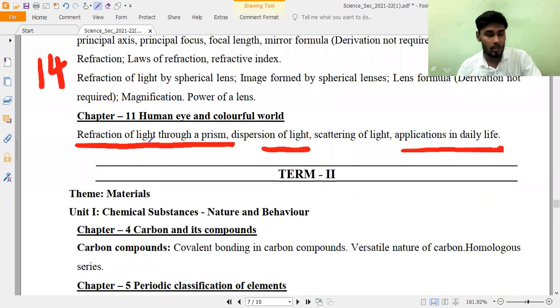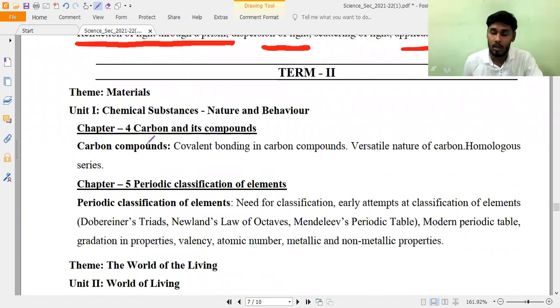Now coming to term 1, it is completed: the total number of chapters is 6. Now coming to term 2, in chemistry there are only 2 chapters. That is carbon and its compounds, and the next one is periodic classification of elements.